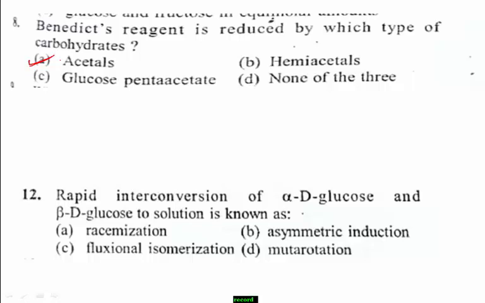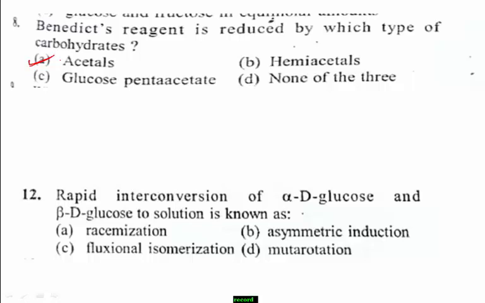Which one is the right answer? Students, rapid interconversion of alpha D glucose and beta D glucose is called mutarotation.